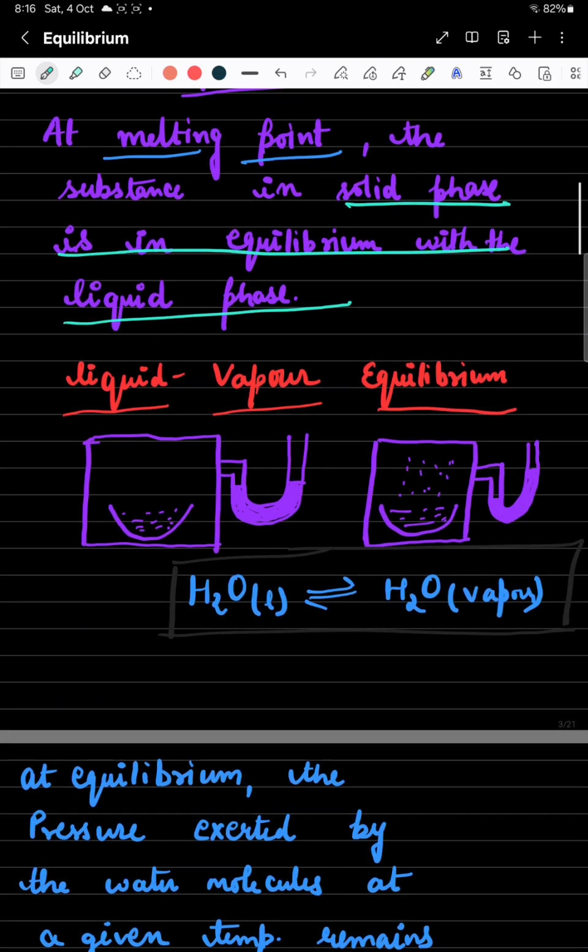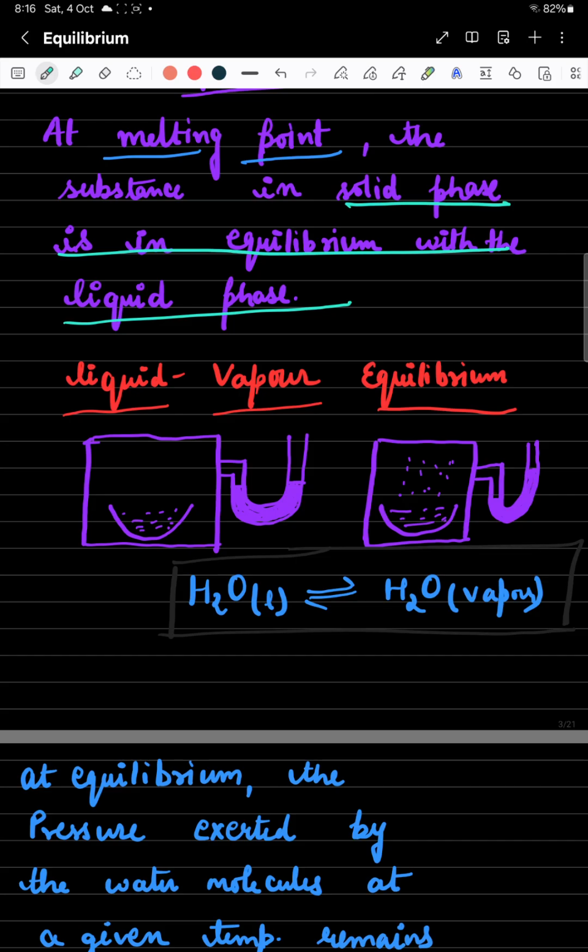Now, next is liquid vapor equilibrium. See students, as you know about the evaporation process and the condensation process: what is the meaning of evaporation, the liquid to vapor conversion? What is condensation, the vapor to liquid conversion? Okay, but now how would equilibrium exist in these processes?